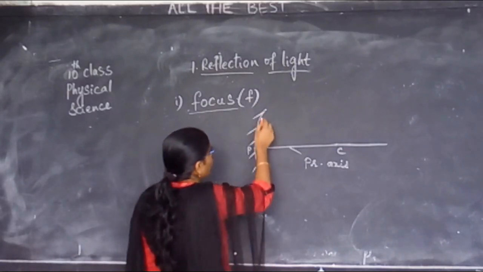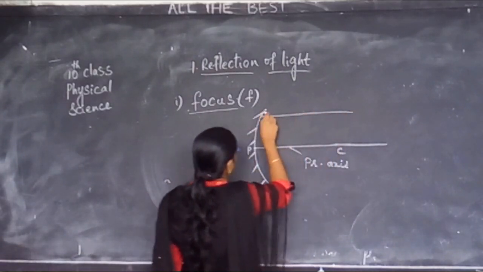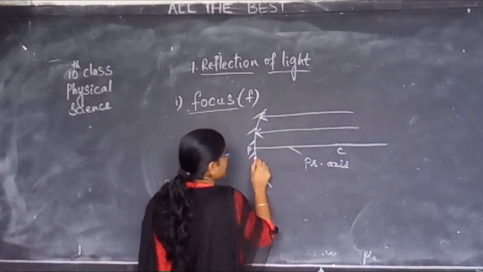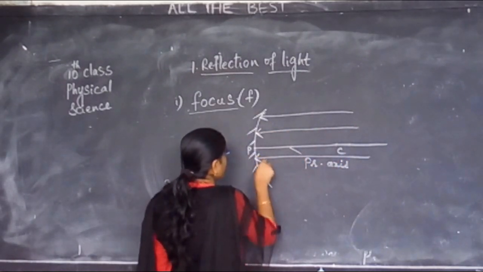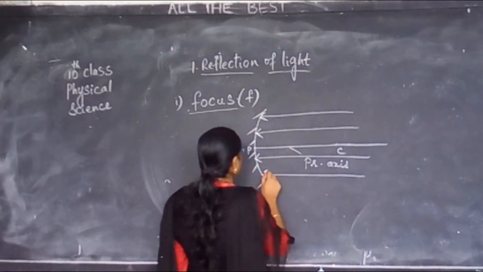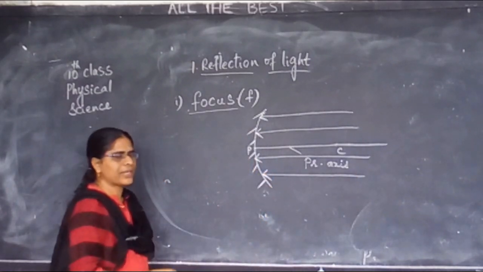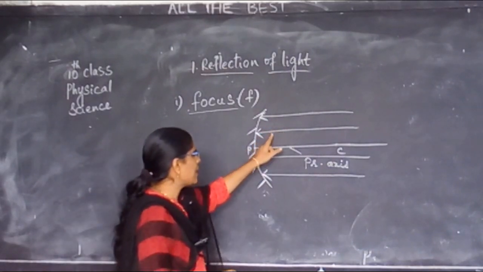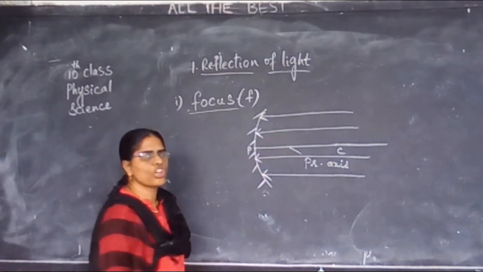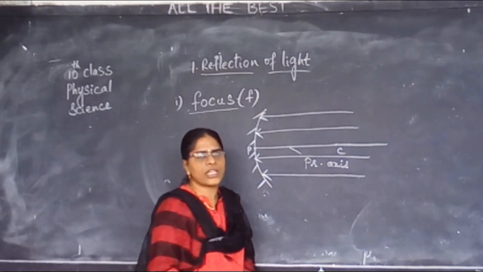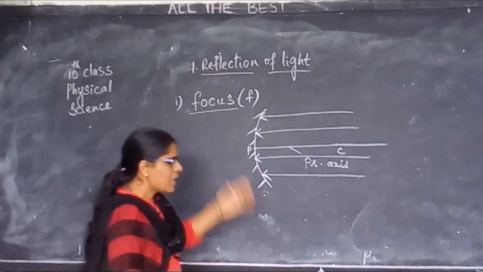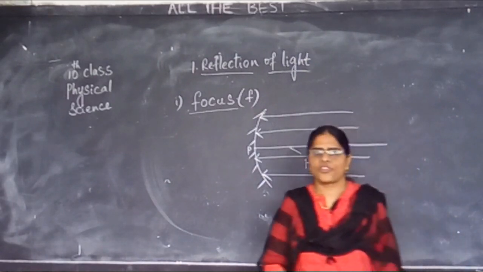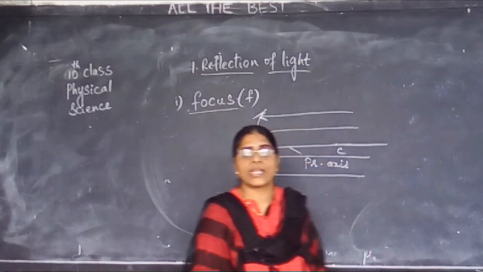Now what am I doing? I am allowing a number of light rays to fall onto the reflecting surface of the mirror. This is a concave mirror. After striking the reflecting surface, what happens to the rays?